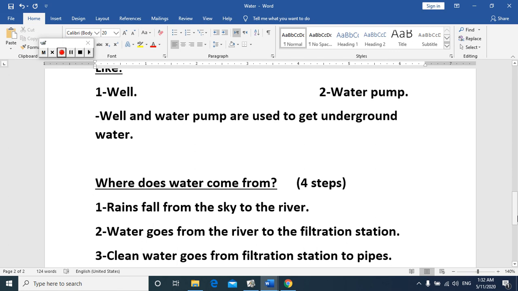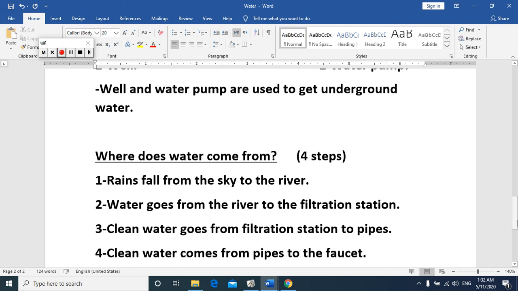Number 2, water goes from the river to the filtration station. Number 3, or the third step, clean water goes from the filtration station to the pipe.